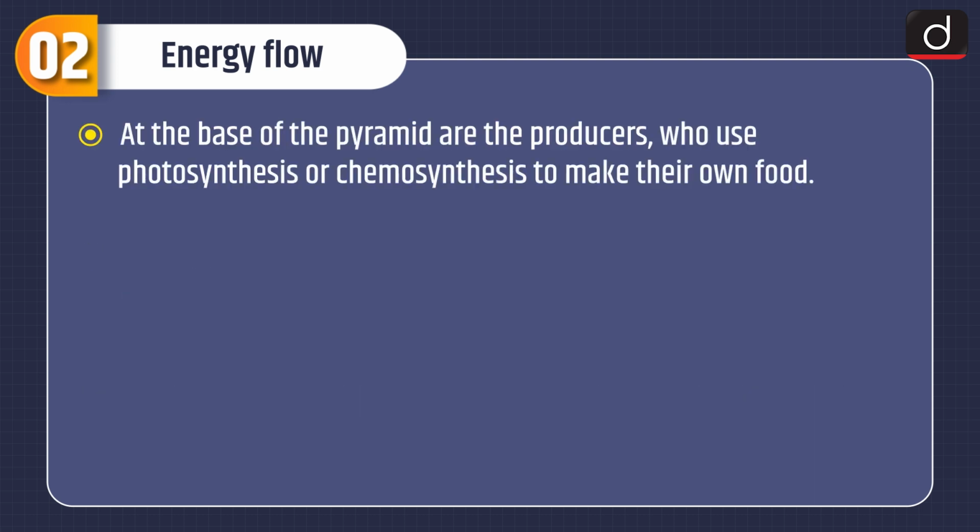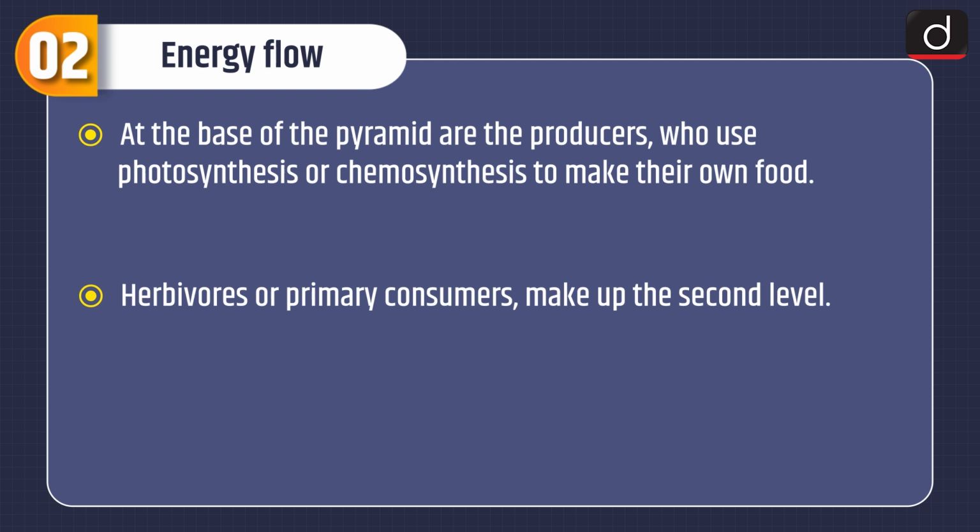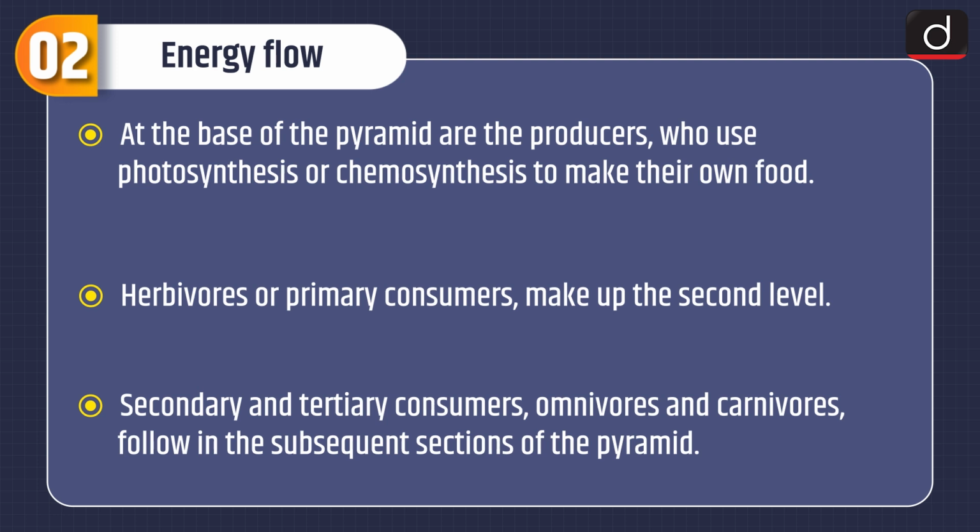At the base of the pyramid are the producers, who use photosynthesis or chemosynthesis to make their own food. Herbivores or primary consumers make up the second level. Secondary and tertiary consumers, omnivores and carnivores, follow in the subsequent sections of the pyramid.